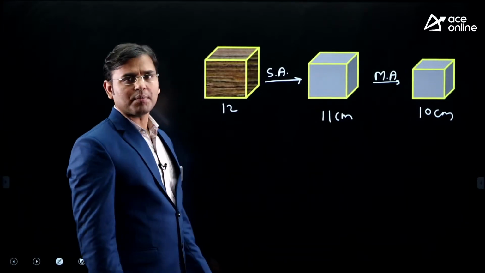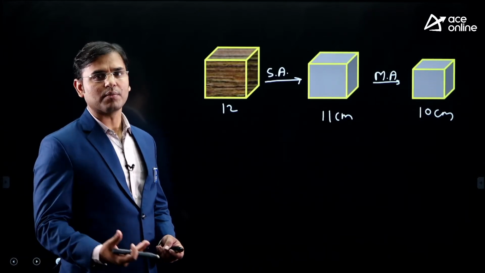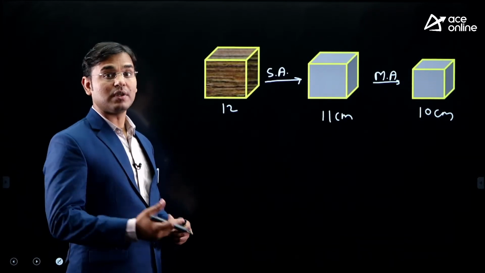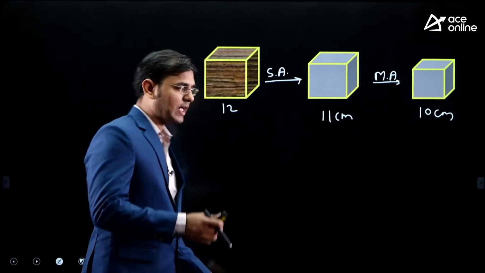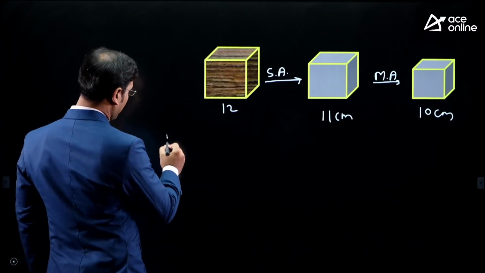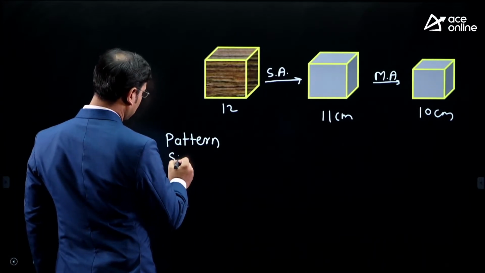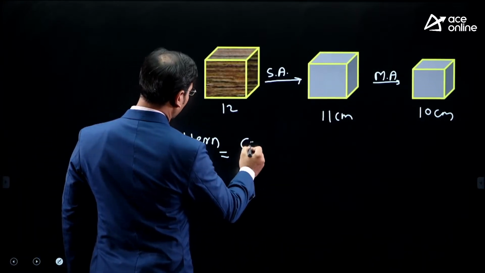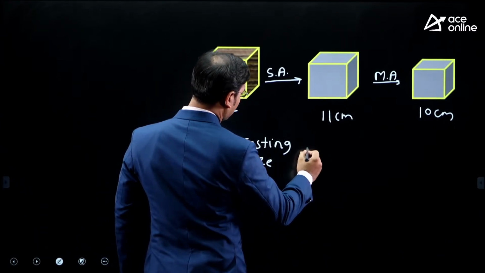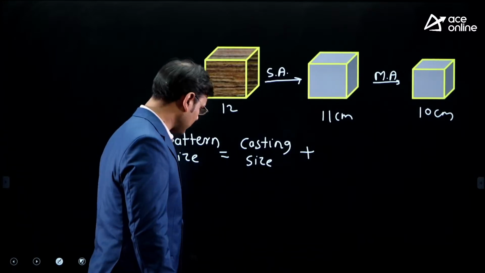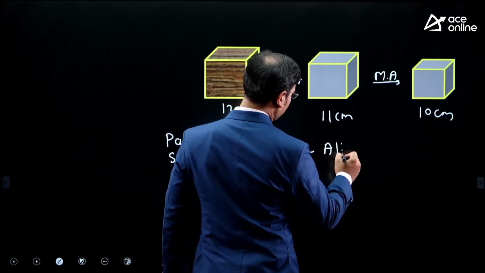Yes. Now what is happening, if you are working in a casting company, they will tell you the dimension of the casted component, and from that you have to design the pattern, you have to calculate the dimension of the pattern. Then how can you calculate the dimension of the pattern? See that. There is one best formula to calculate the pattern size: pattern size is equal to casting size plus or minus allowances. Here I don't want to write the minus, that is the next part, only here I am writing plus: casting size plus allowances.